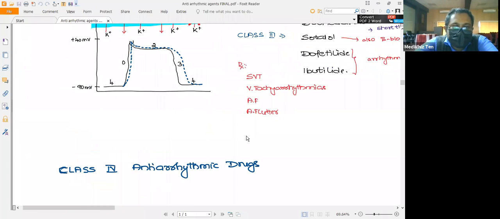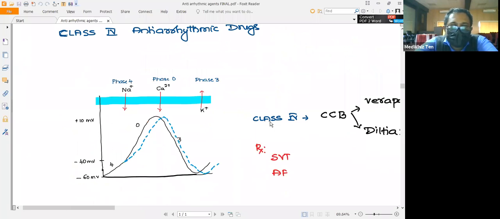So coming to the class 4 drugs, the class 4 drugs mainly bind to the calcium channel and block the calcium channel activity. Again, remember the class 2 and class 4 group of drugs will mainly act on the pacemaker cells, meaning they mainly act on the SA node, AV node, bundle of His, Purkinje fibers, etc. Here we are mainly talking about the SA node.